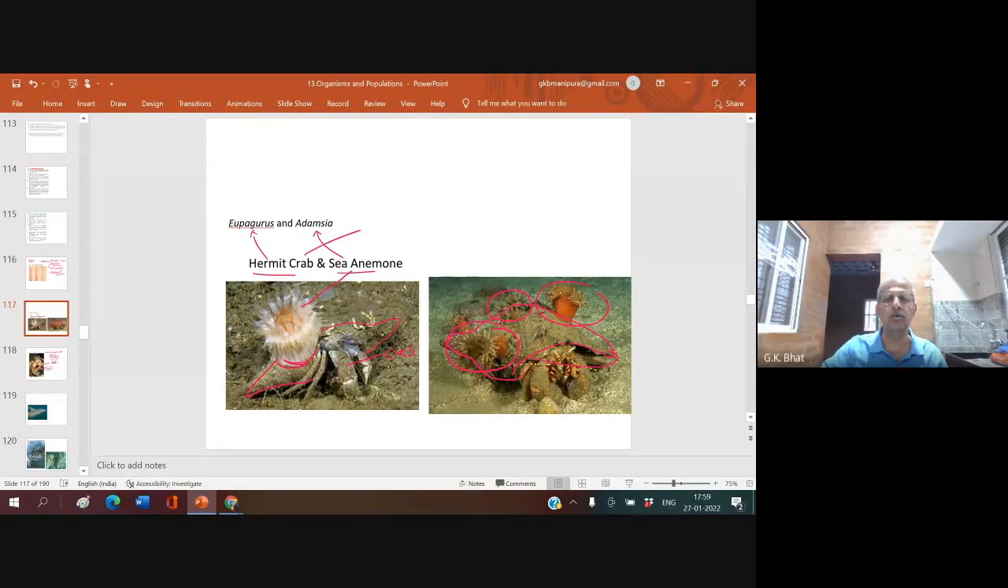This hermit crab comes out and goes in search of food. Whenever an enemy, a predator, comes to catch it, immediately this hermit crab comes back and enters the shell where it was living. After entering the shell, it shakes the shell. When it shakes the shell, all the tentacles of the sea anemone come out.